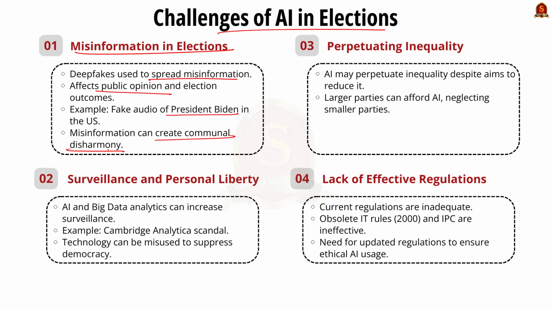Secondly, AI and big data analytics could be used for increasing surveillance and curbing personal liberty. For example, the Cambridge Analytica scandal is a glaring example of using technology to suppress democracy. Thirdly, with the aim to reduce inequality, this may actually perpetuate it. This is because the larger parties can afford to do it while neglecting the smaller parties.